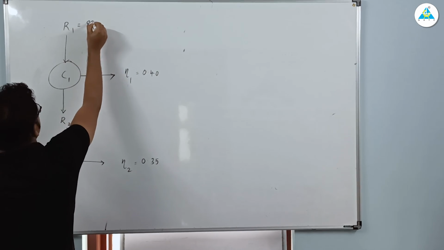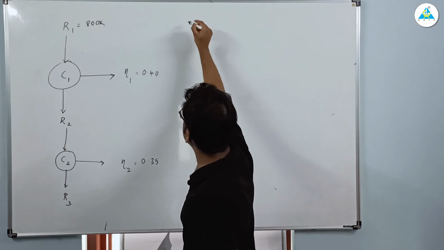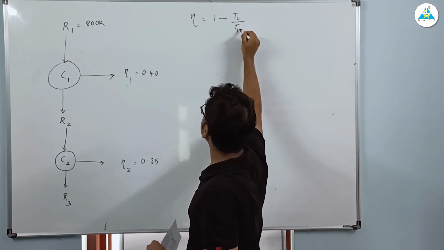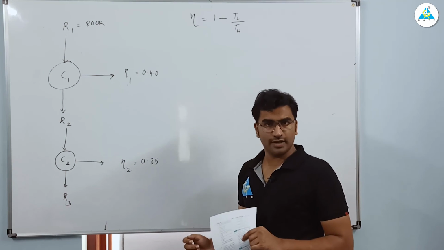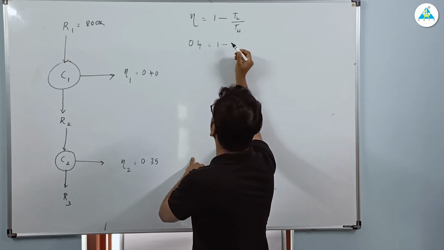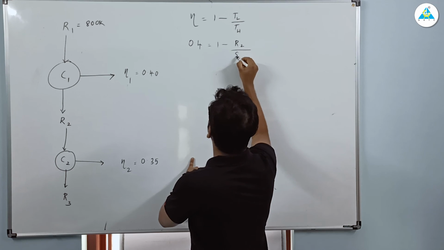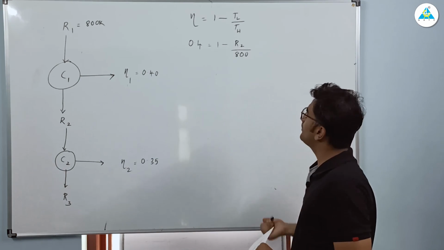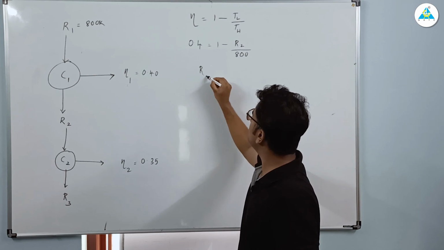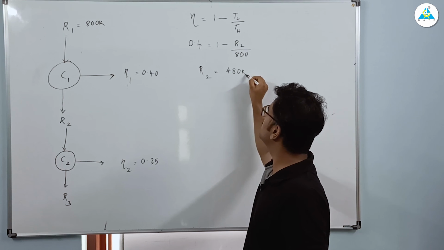Temperature of R1 is 800 Kelvin. Efficiency is given. So what is the equation for efficiency? 1 minus TL by TH for a Carnot engine. For the first case, 0.4 is equal to 1 minus TL, which we don't know, that is R2, divided by R1, which is 800. Multiply all this. So your value for R2 will be 0.6 times 800, which is 480 Kelvin.